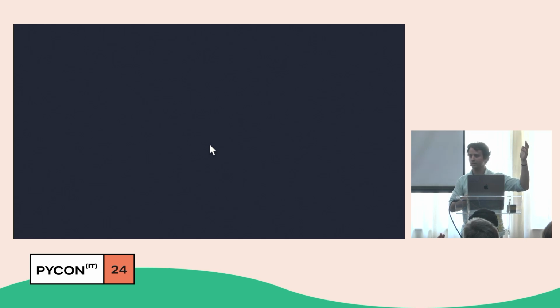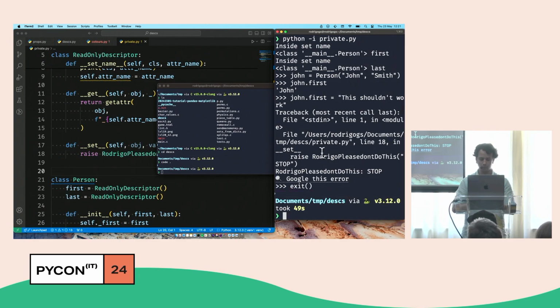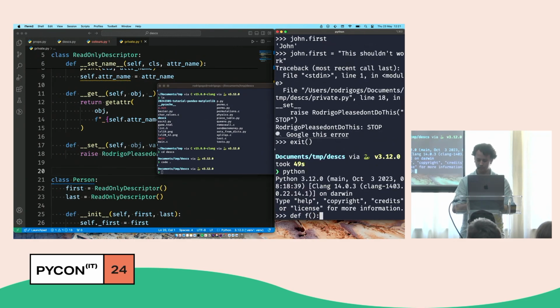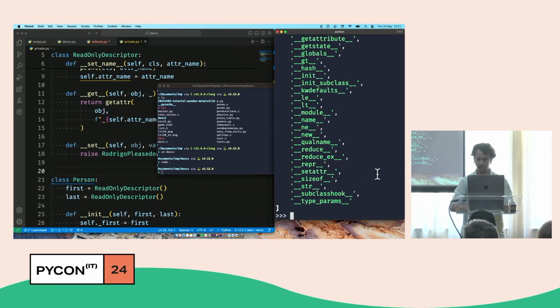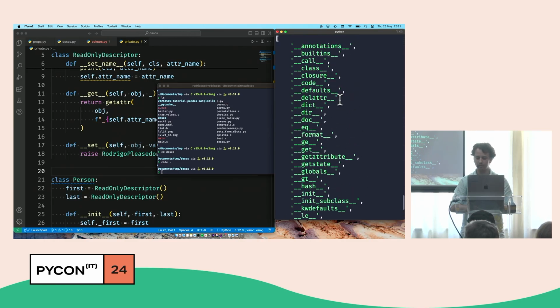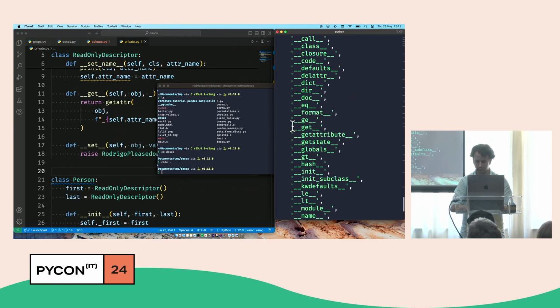Probably this didn't change, right? Now the thing is, I forgot to tell you, and I was about to blow my conclusion. Let me define a quick function. It doesn't do anything. Now let me take a look at the things that f has defined. And if you peel your eyes for it, you can find a __get__ here. Can you see the __get__?